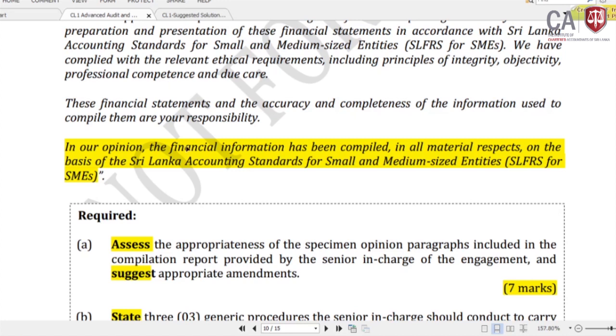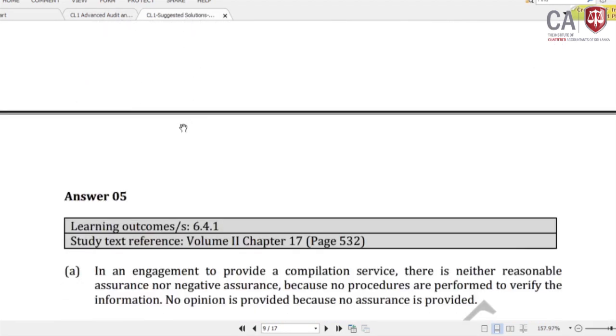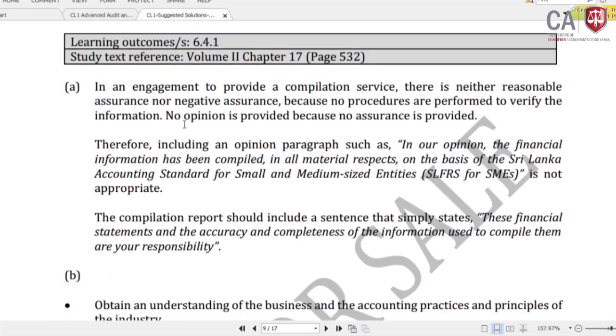Right, we look at the required answer section. If you just read, in an assurance engagement compilation service, there is neither reasonable assurance nor negative assurance, because no procedures are performed to verify the information. No opinion is provided because no assurance is provided. That's a so important answer.